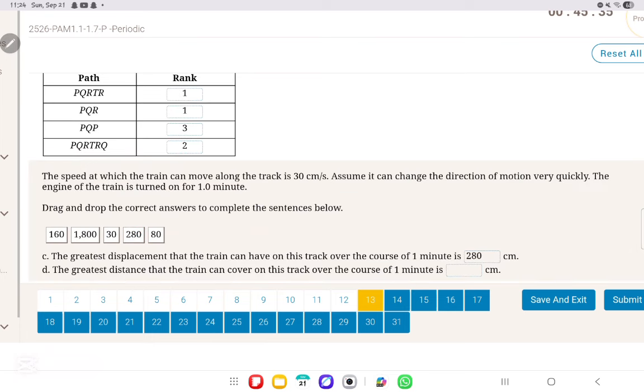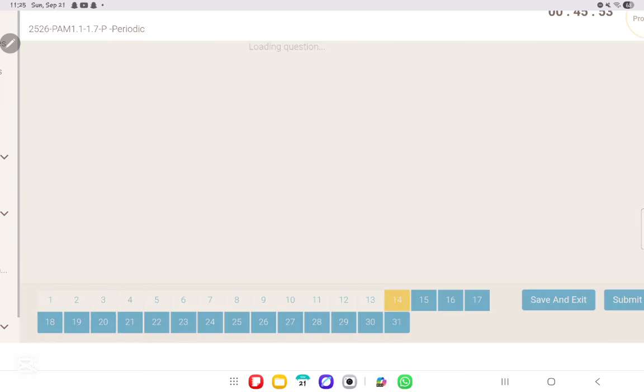Now for part D. The greatest distance that the train can cover on this track over the course of 1 minute, greatest distance is very simply what? Is very simply the speed, which is 30 centimeters per second, times the time, which in seconds, 1 minute is 60 seconds. So it's 1,800 centimeters.